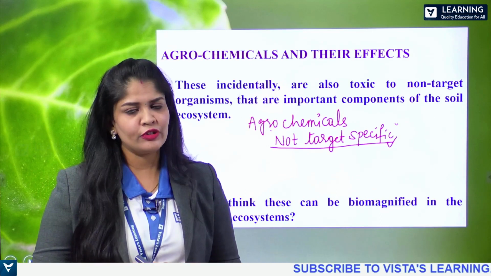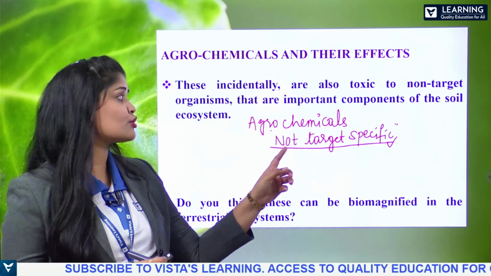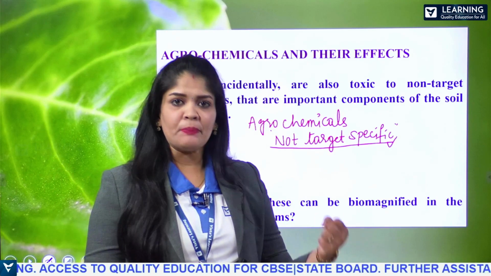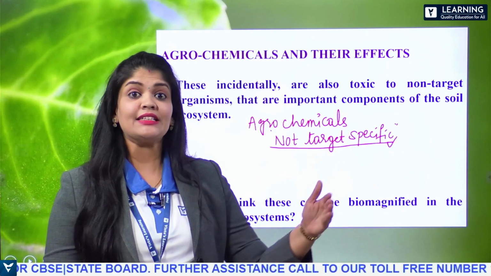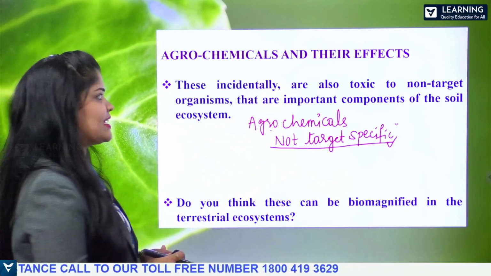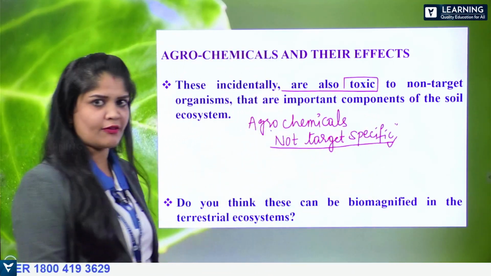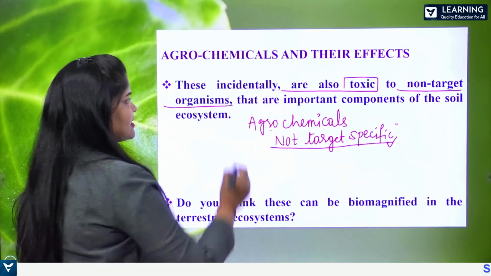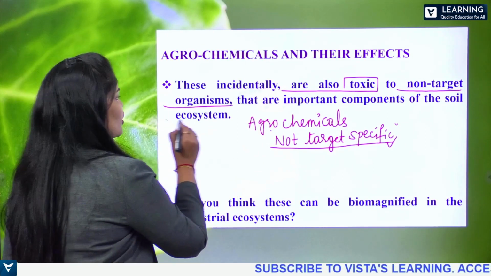Along with being harmful towards the targeted organisms, as they are not target specific, they start showing a deteriorating impact on the non-targeted organisms also. Incidentally, they are toxic towards non-targeted organisms that are very important components of the soil ecosystem.